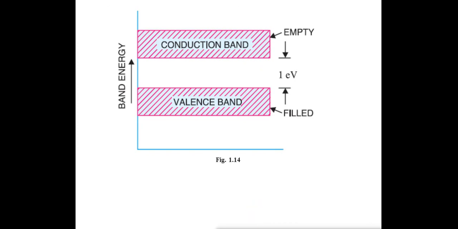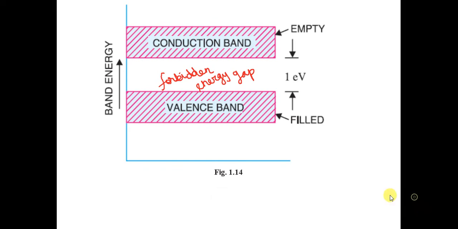Here I have not labeled it, but as you can see in this figure, this is the energy band diagram for the semiconductor. The forbidden energy gap, as I have written here, is approximately 1 electron volt. It is between the conduction band and the valence band.